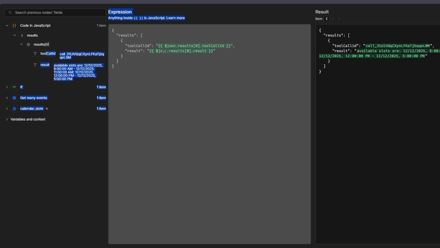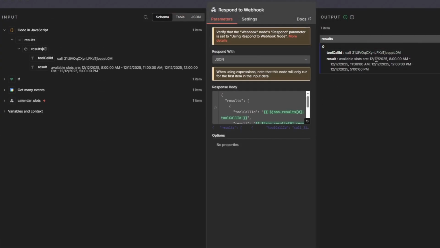And you just take the tool call ID and you put it right here, and you take the results and you put it right here, and you have to use this exact format. Again, if you use anything else, it is not going to work. You need this exact format right here. And yeah, you basically do this, and then that's basically it. You send it off, and this goes to the Vapi agent, and the Vapi agent knows that, okay, these are the free slots right here.